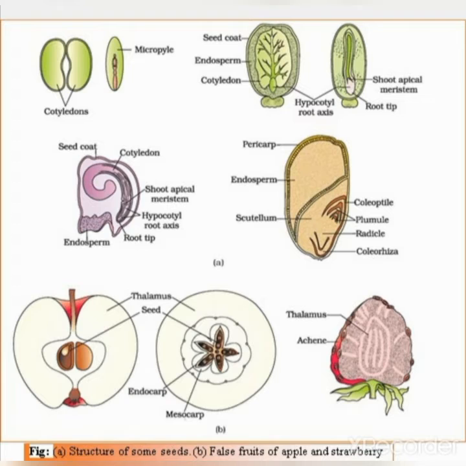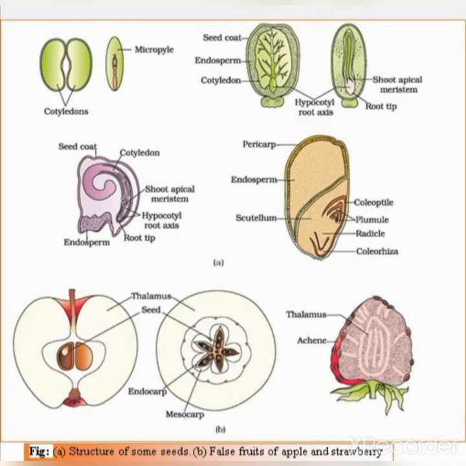You can see here the structure of some seeds. First one, cotyledons; you can see clearly the upper portion is the micropyle. Now next figure: seed coat, endosperm, and inside, cotyledons. You can see here the hypocotyl root axis. Next one is seed coat, the covering of cotyledons, and the root tip provides the root. Endosperm is used as a nutrient, providing nutrition for the developing root and shoots.